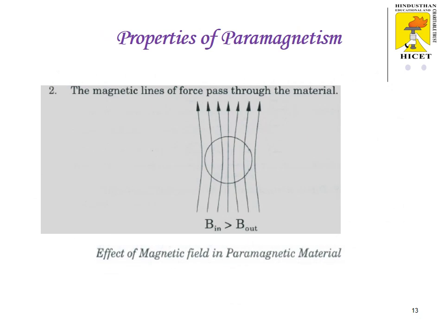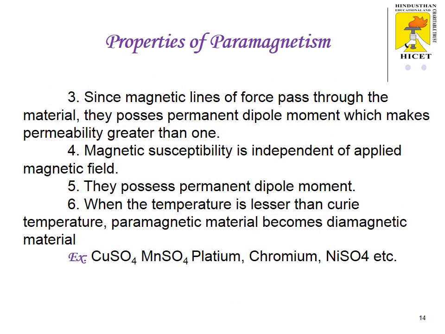The magnetic lines of force pass parallel through the material. Since magnetic lines of force pass through the material, they possess a permanent dipole moment, which makes permeability greater than 1. Magnetic susceptibility is independent of the applied magnetic field. They possess permanent dipole moment. When the temperature is lesser than Curie temperature, paramagnetic becomes diamagnetic.